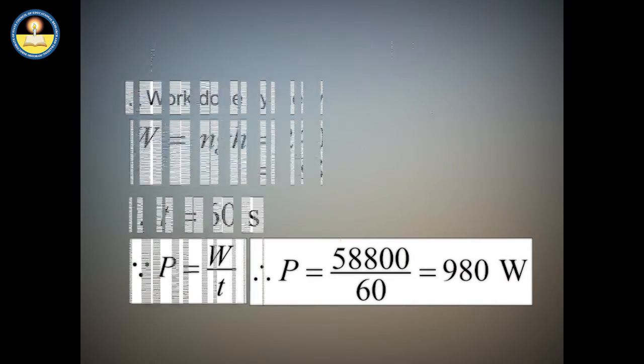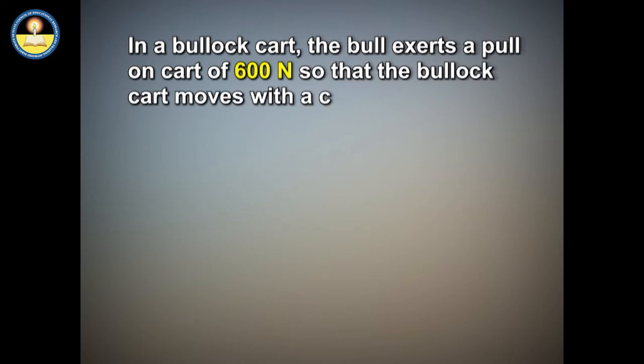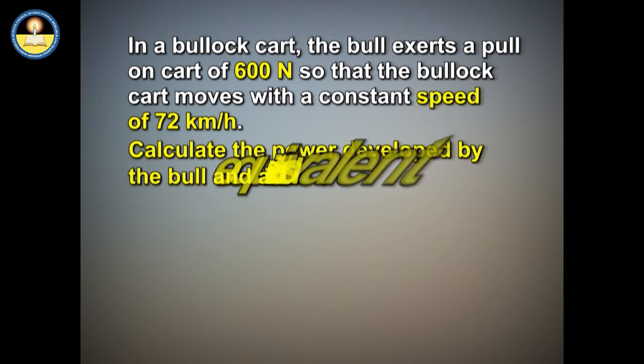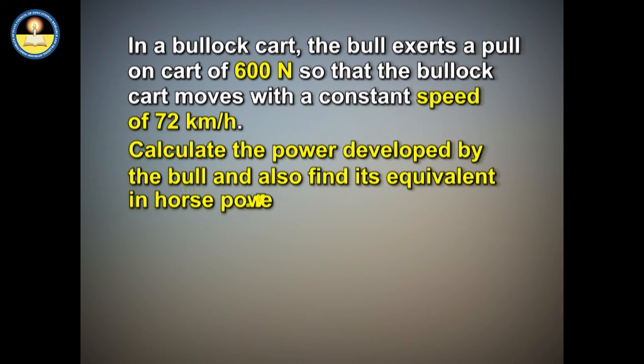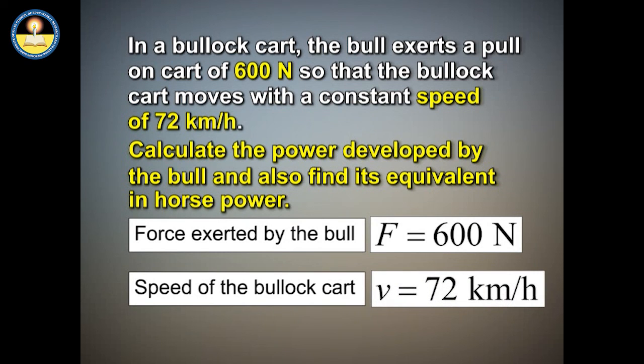Let's see one more problem. In a bullock cart, the bull exerts a pull on a cart of 600 Newton, so that the bullock cart moves with a constant speed of 72 kilometers per hour. Calculate the power developed by the bull and also find its equivalent in horsepower. Here, the force exerted by the bull and the speed of the bull were given as 600 Newton and 72 kilometers per hour respectively.